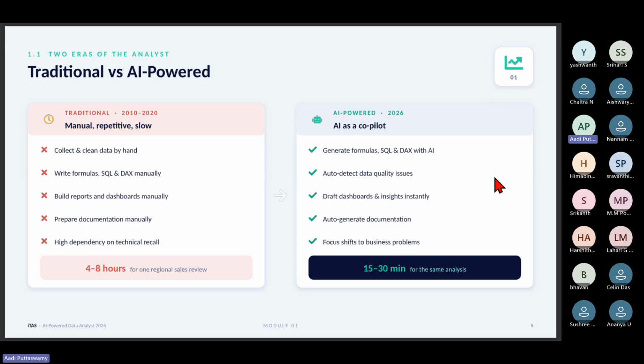But if I say AI, here it says Copilot, but in general I'm telling, say generate formulas, SQL and DAX within fraction of seconds. Auto-detect data quality issues. Draft dashboards and insights instantly. Auto-generate documentation. Focus shifts to business problems. So within 15 to 30 minutes, the task is done. 4 hours of job is done in 30 minutes.